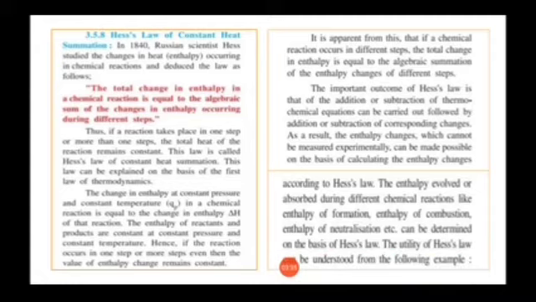You know the definition of system: a small part of the universe which is separated from the other part, where practicals are done and results are noted down. That is known as system. Surrounding is the other part of the universe, other than the system, known as surrounding.